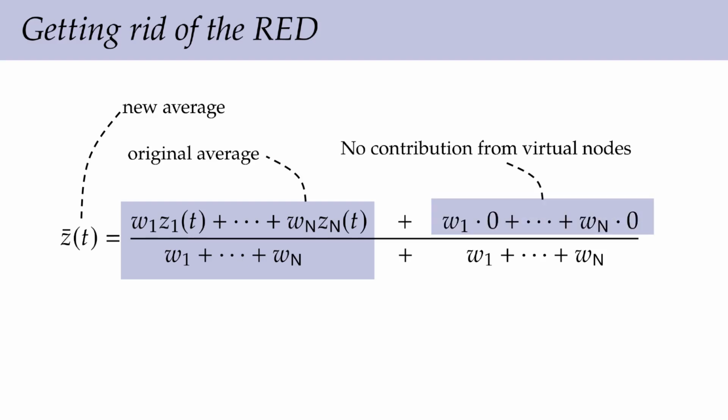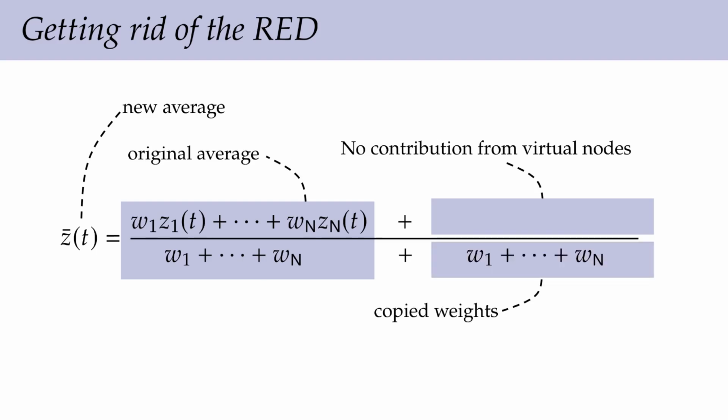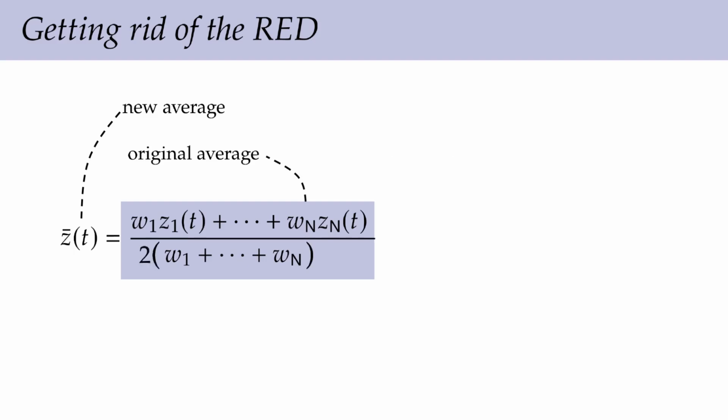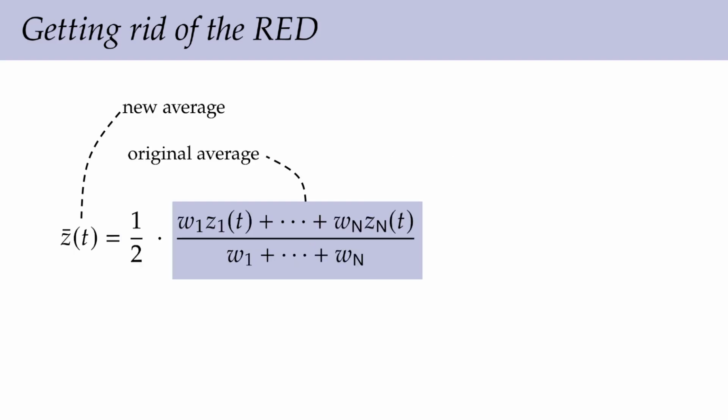In particular, on the top, there is no contribution since the measurement signals are just set to 0. And on the bottom, we have the copy from the original weights, which add up to twice the sum of the weights. This means that the new average is half of the original average, and we can just correct this simple scale factor by multiplying by 2.